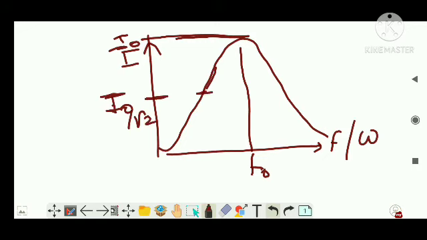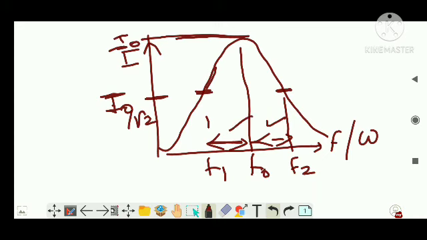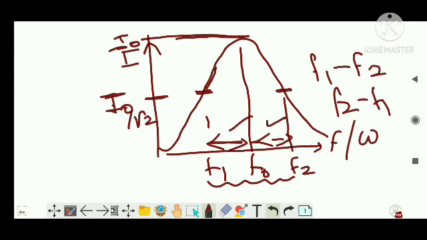For I naught by root 2, I get two frequencies here. This is F1 and this is F2. Let's say F1 and F2 are equidistant from F0. This F1 to F2 is known as bandwidth. F2 will be larger, so it is usually F2 minus F1. This value is known as bandwidth.